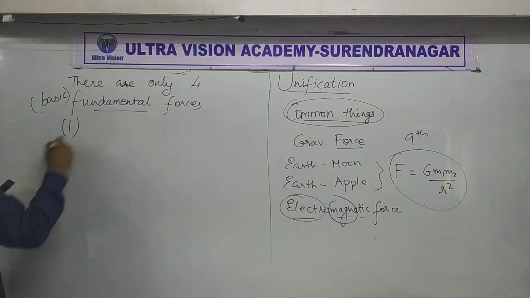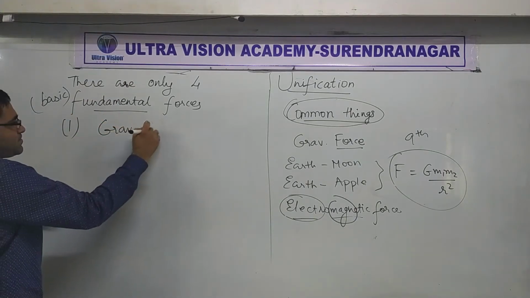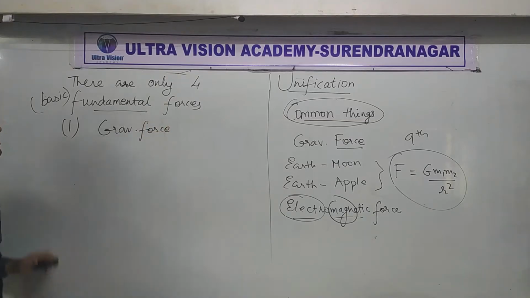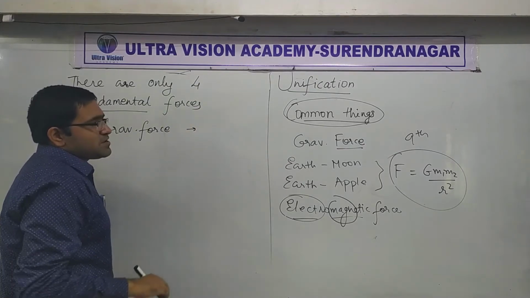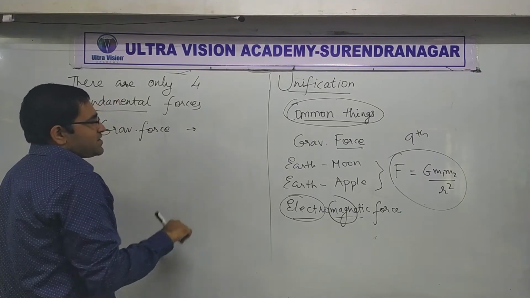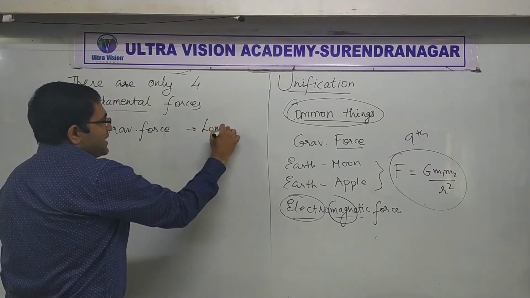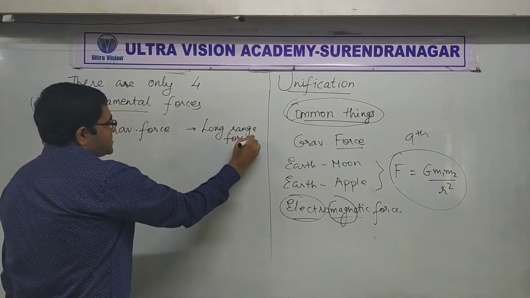Number 1 is gravitational force itself. Remember, I just write some information here. It is a long range force. What is the meaning of long range?